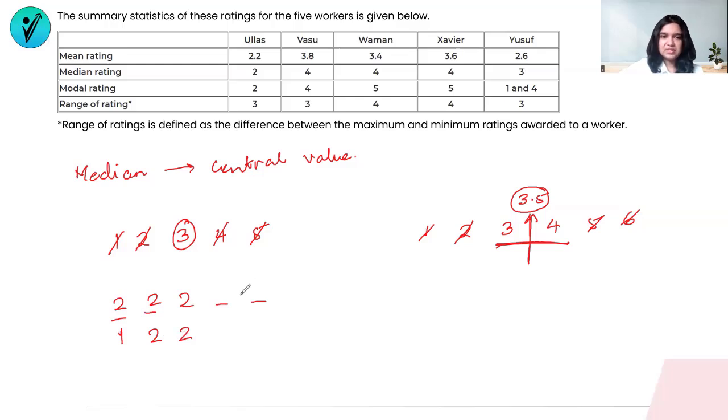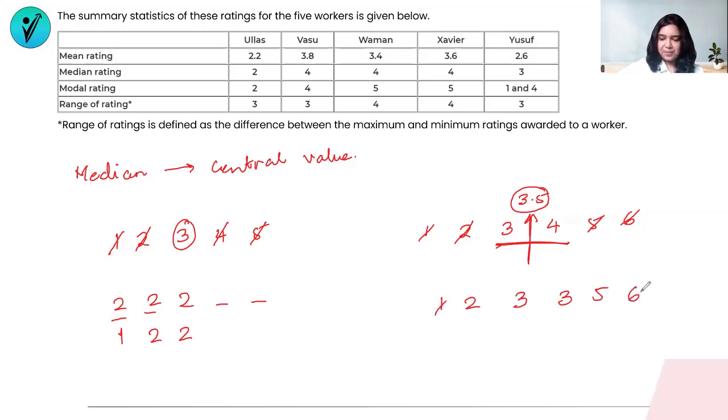It doesn't matter what these scores are. The median is simply the central value, irrespective of what is there before and after. All right, it only depends on the number of values. If it is an odd number of values, your median will be one of the numbers. If it is an even number of values, your median may or may not be one of the central numbers. Why I say may or may not is because I can have a list of 1, 2, 3, 3, 5, and 6.